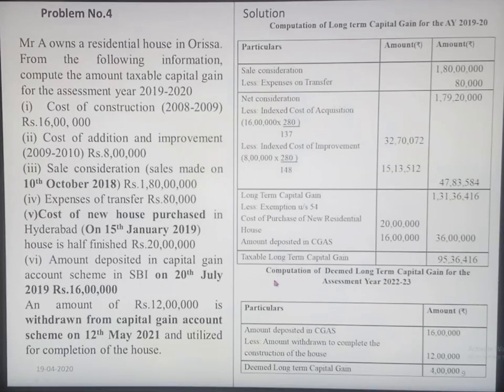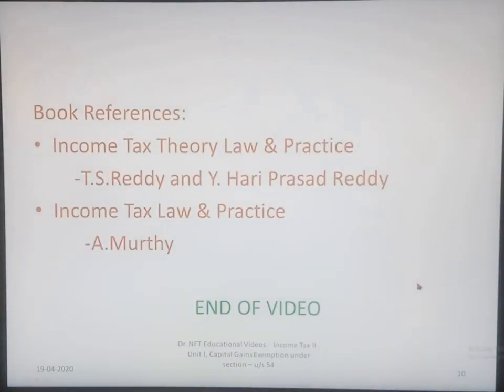So what we have to do is find out the deemed long-term capital gain for the assessment year 2022-23. Amount already deposited in capital gain account scheme is 16 lakh. From that, the amount withdrawn to complete the construction of the house is 12 lakh. If we deduct this, we get the deemed long-term capital gain of 4 lakh for the assessment year 2022-23. With this, the provisions of section 54 exemptions under capital gain is over. You can refer to these books in case you want to do more problems.